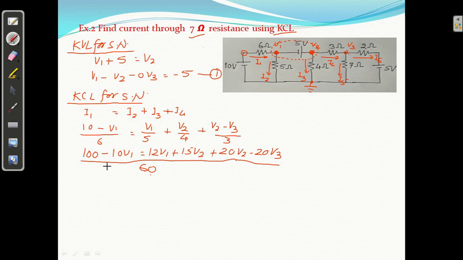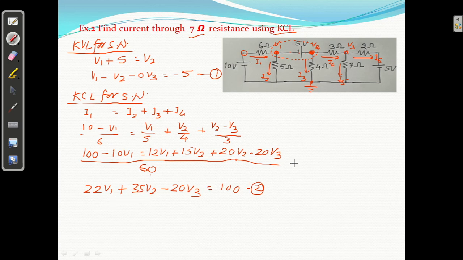क्या आएगा? ये 10 उधर जाएगा तो plus 10 V1 plus 12, 22 V1, plus 15 plus 20, 35 V2, minus 20 V3. Okay, equal to यहाँ क्या बचेगा? 100. So this is equation number 2. Clear?